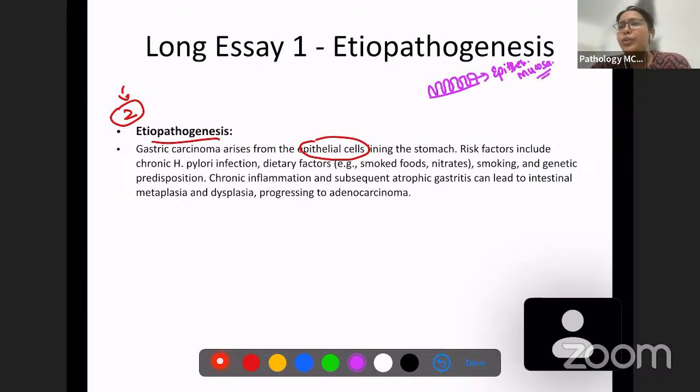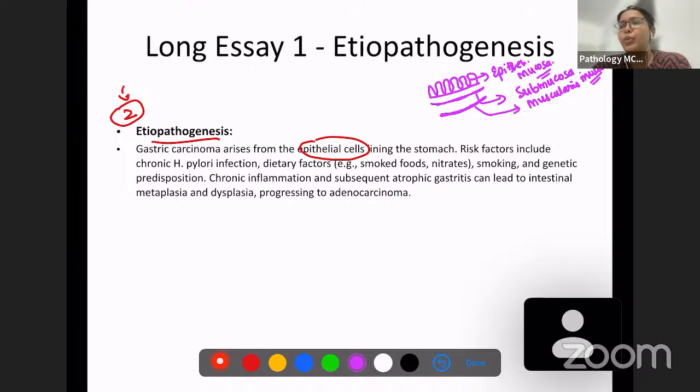Then you have the submucosa, which is below the mucosa, and then there is a small layer of smooth muscle, which is known as the muscularis mucosa.